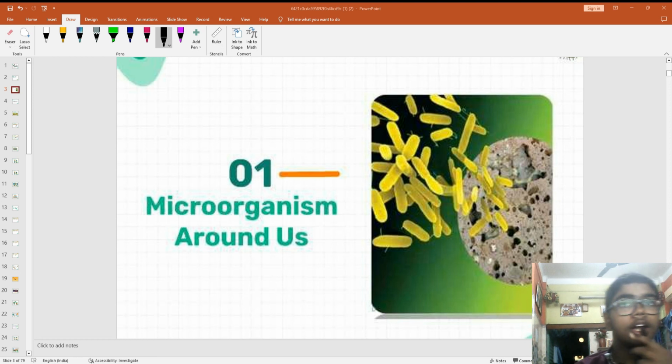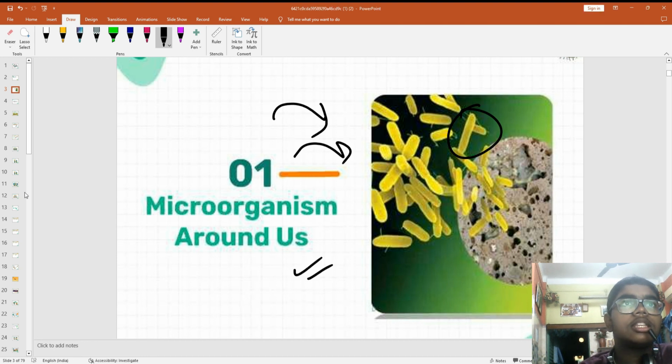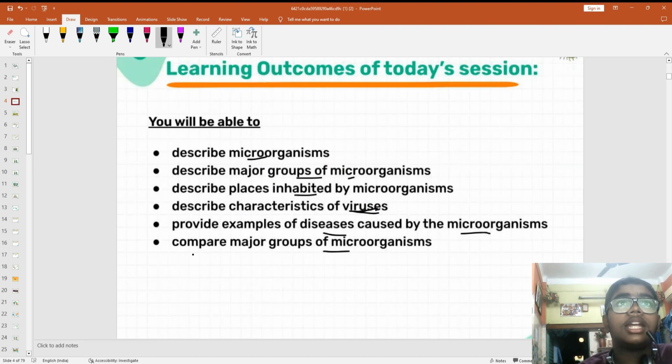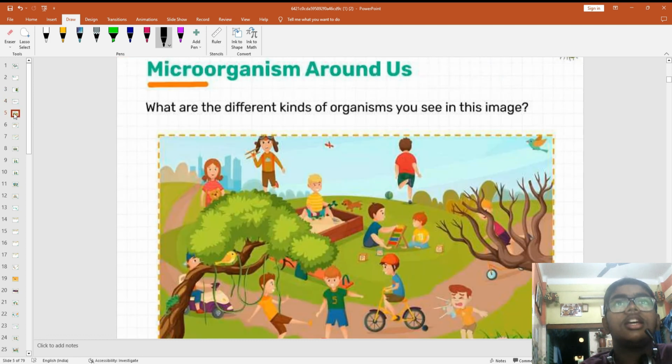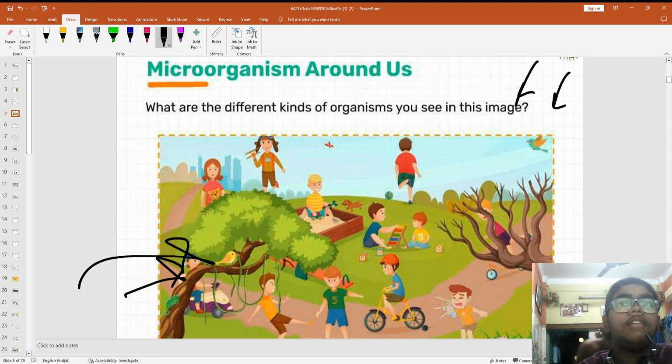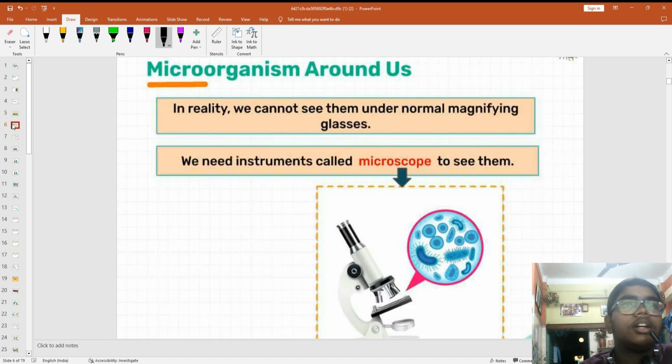So microorganisms are present all around us. You can see in the pictures, these are actually the microorganisms. Just see, these are a type of microorganism. So let us study about the microorganisms that are present around us. What are the different kinds of organisms you can see in this image? Can you tell me what the different organisms are that you can see in this image?